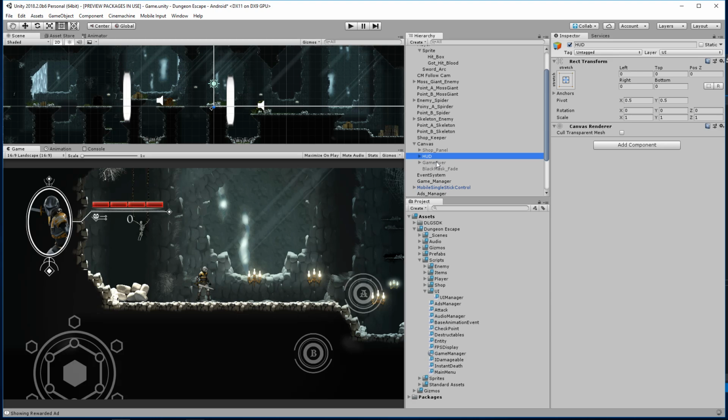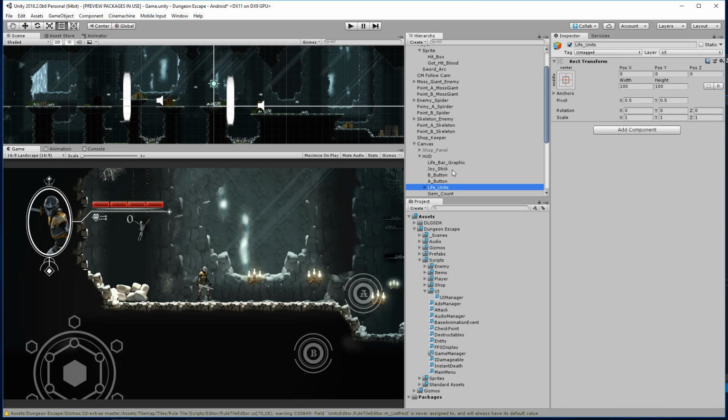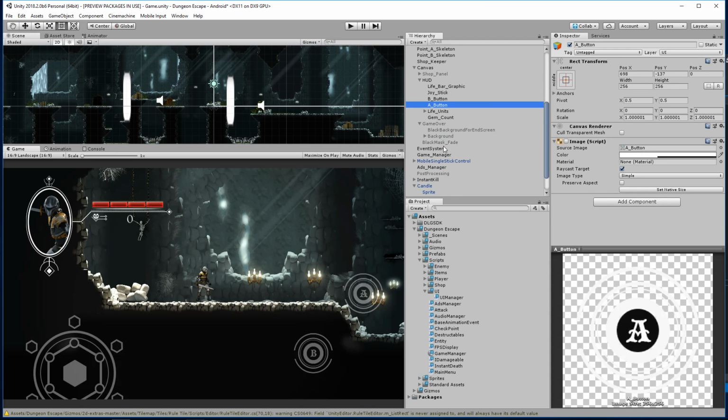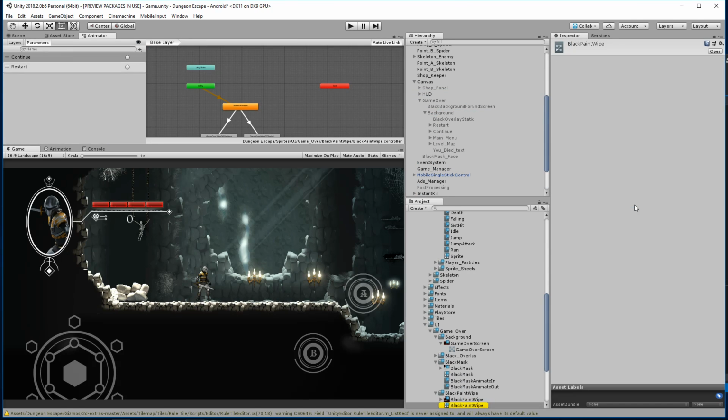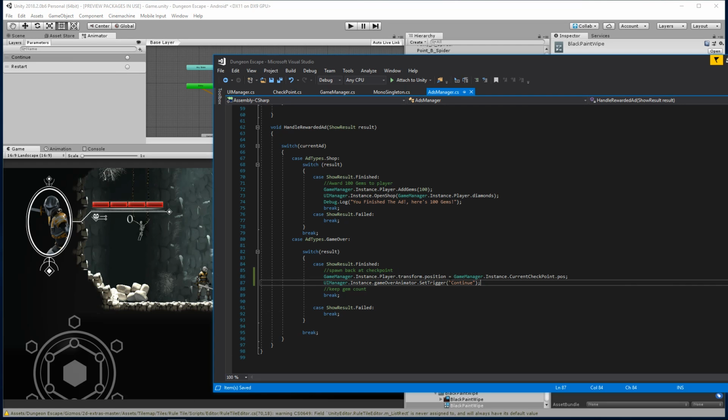If I click on the game over here, we have an animation that we can view for it. Where is that? That's the HUD. Let's look in the black white. Here we go. All right, it is continue trigger, so we're going to go ahead and do that. Continue, and then we want to fade out the audio as well.